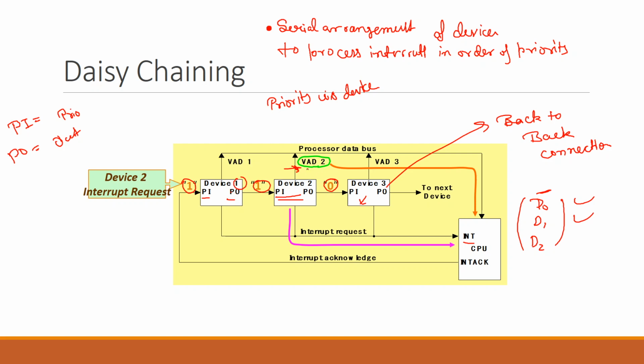Now this valid line is connected with the processor data bus, and it will provide the ISR address to the CPU.